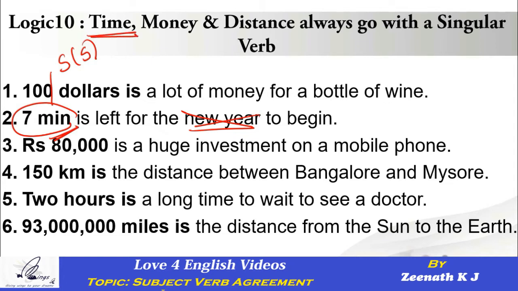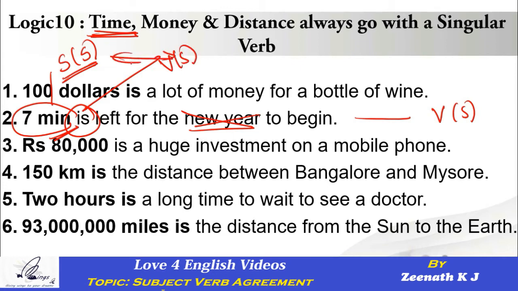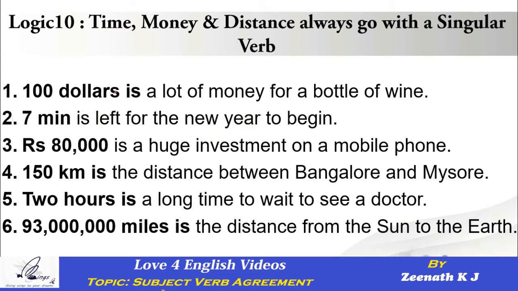Whether you are talking about 7 minutes, 70 minutes, 70 hours, 70 days, 70 months, 70 decades, 70 centuries, anything. Okay? Any number, any measurement of time, doesn't matter. Remember, the moment you talk about time, the verb in the same sentence is expected to be singular. That's the rule you have to apply. So 7 minutes is our subject. Is it singular or plural? Singular. Is the verb singular or plural? Singular. Are they matching with each other? Yes. Go to the next one.